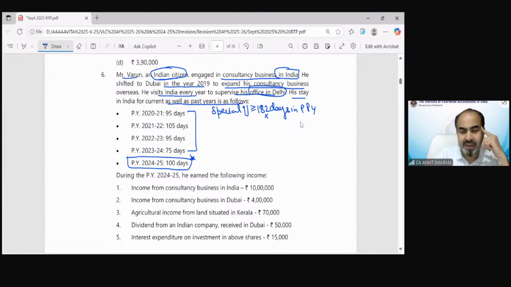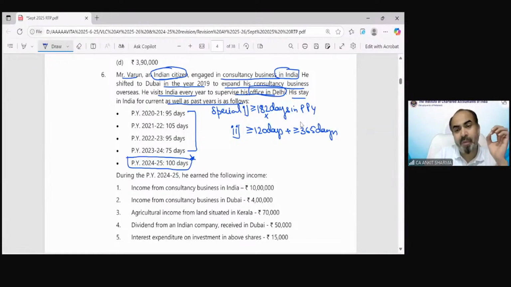Now we will see the second condition, in which he is in India for 120 days or more and for 365 days or more in the preceding years, which would also be applicable if the income from Indian sources is exceeding 15 lakh rupees. Now you can see the income from consultancy business in India, that would be part of my Indian income, 10 lakh.